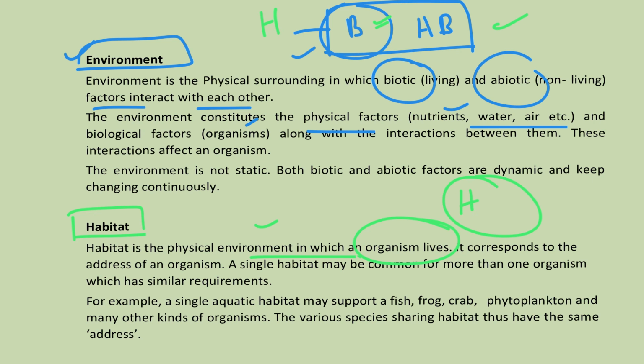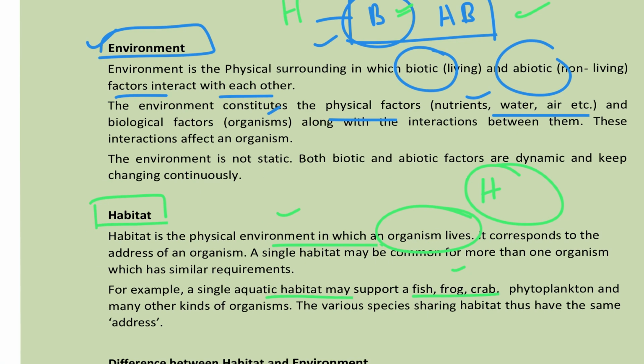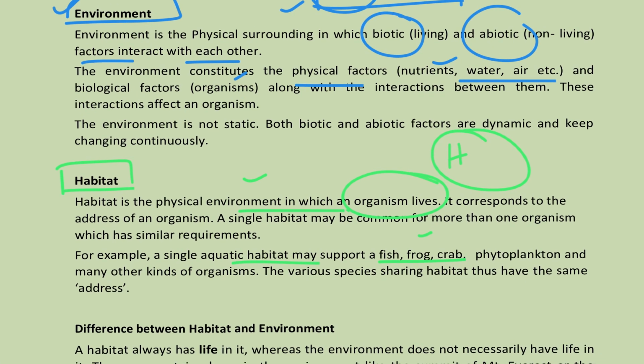In the same way, in an aquatic ecosystem, there are many fish, frogs and crabs, all living with the same environmental support. So wherever organisms are living with a certain condition or certain environmental factors supporting their existence, we can consider that as habitat. So you understood the environment part as well as the habitat part.